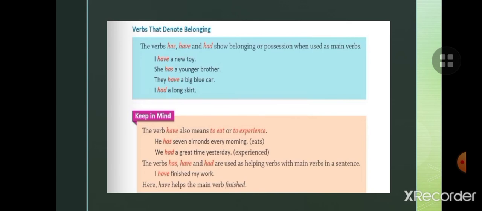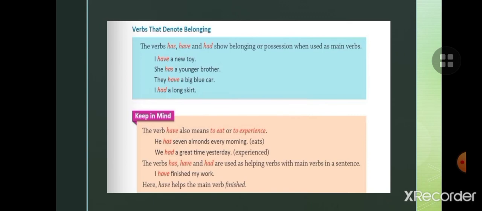I had a long skirt. So these verbs show belonging. Okay. Keep in mind the verb have also means to eat or to experience. He has 7 almonds every morning. It means eat. He eats 7 almonds every morning.